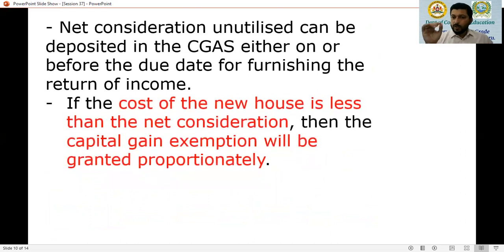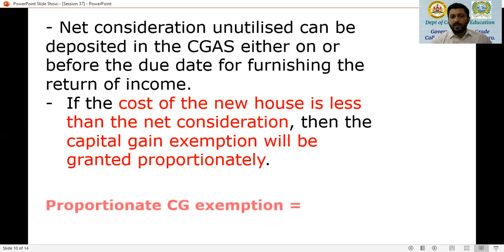But if the cost of the new house is less than the net sale consideration, for example, if the cost of the new house, let's say, is 18 lakh, and the net sale consideration is, say, 20 lakh minus 50,000, let's say 19 lakh 50,000. So if the cost of the new house is 18 lakh and the net sale consideration is 19 lakh 50,000, then proportionate capital gain exemption will be available to the SSE.